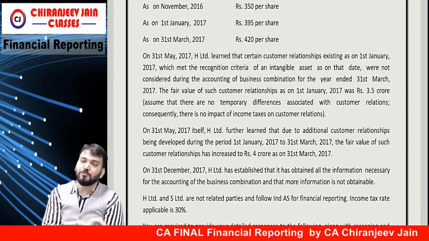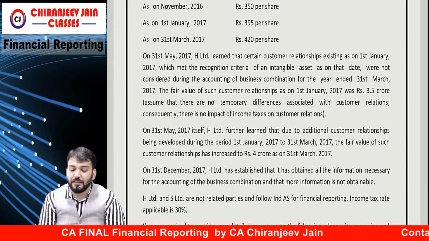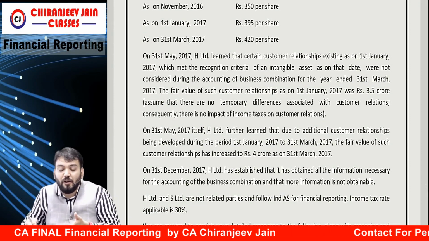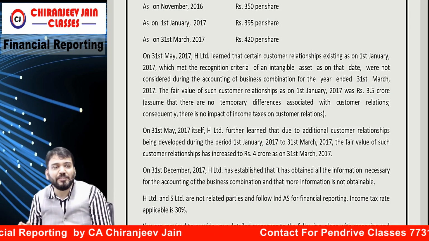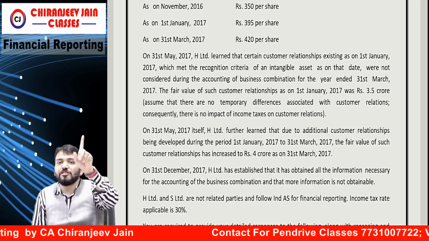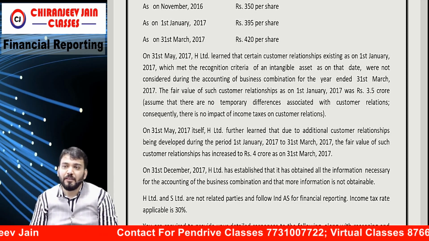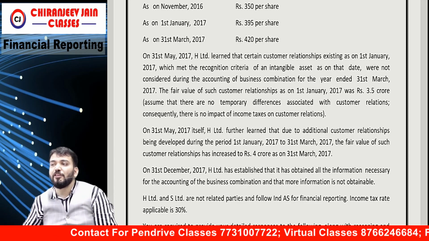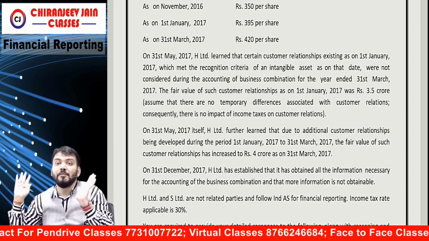On 31st May, which is after the reporting date. The acquisition date was 1st January, 31st March was the reporting date, and they got some information on 31st May, within the maximum measurement period, meaning within 1 year.